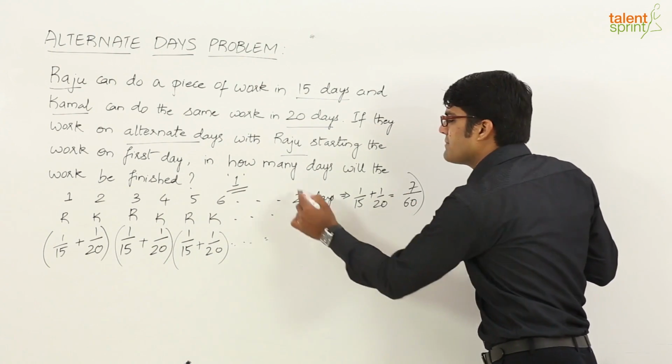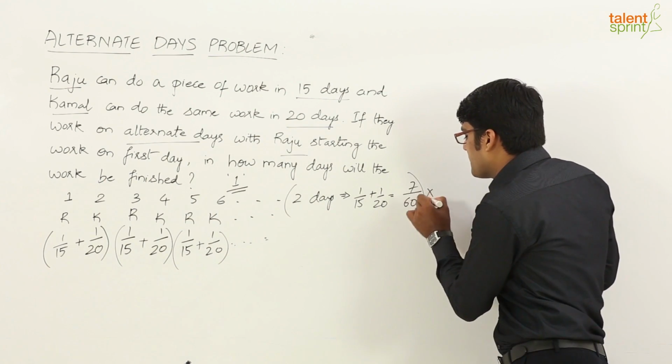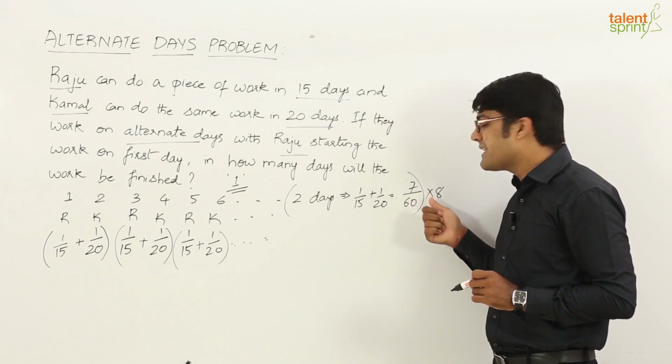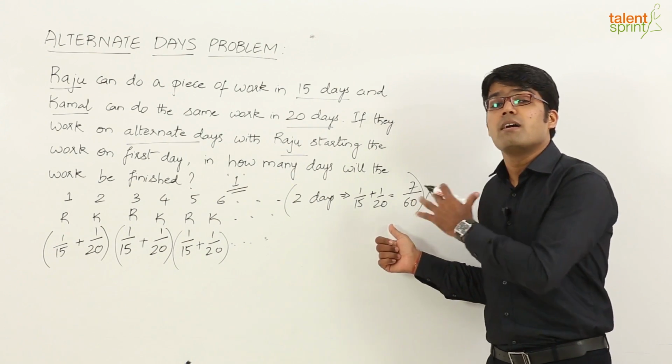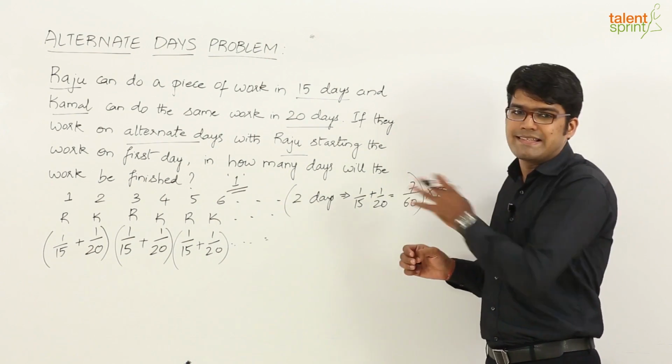So, what do we do? Let us multiply both the sides by 8. And why are we doing this? Because 7 times 8 is 56, which is very close to 60, alright, which is the closest multiple of 7 to 60 and less than 60 there.